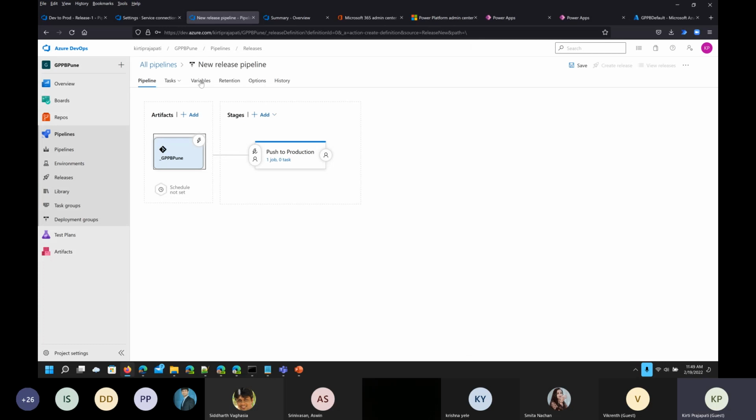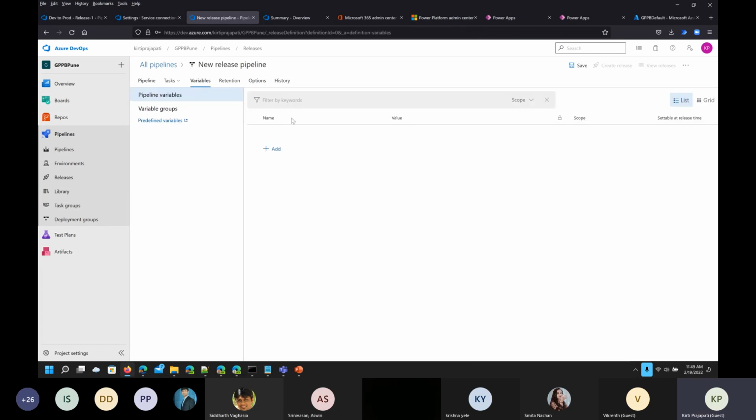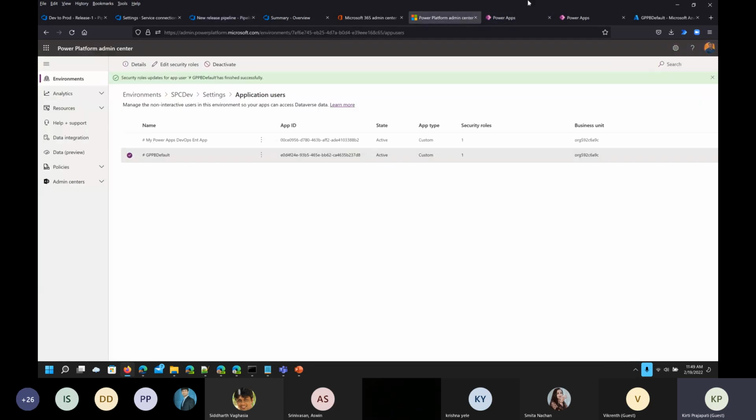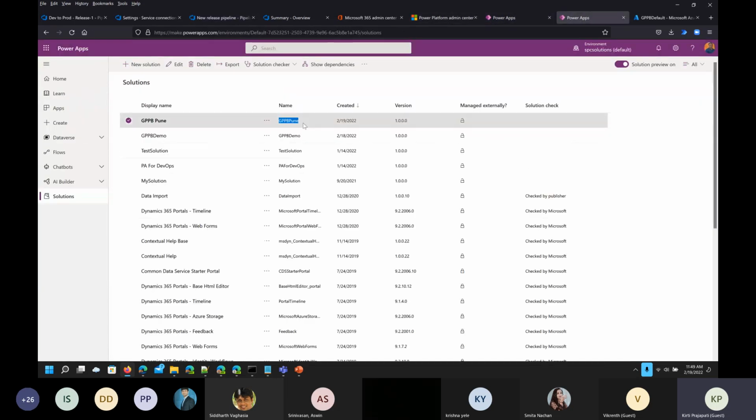Now again we are going to update the variables. Here we use solution name, and the solution name will be the one which we have used, this one, GPPB.